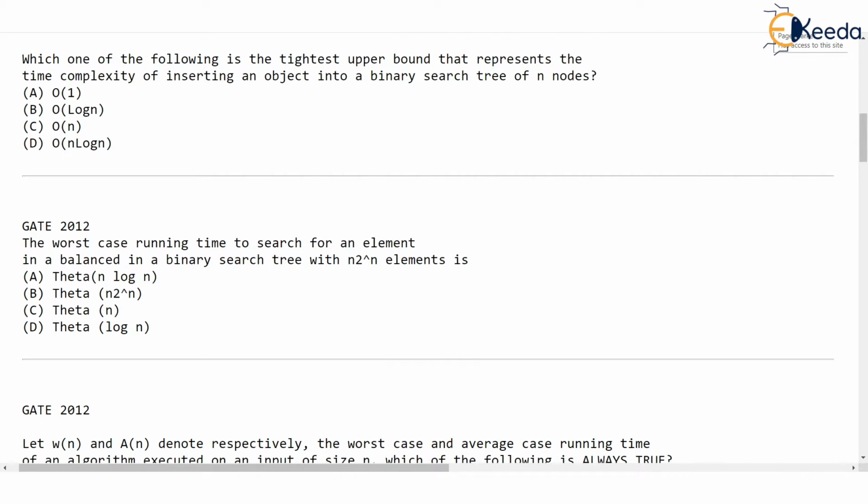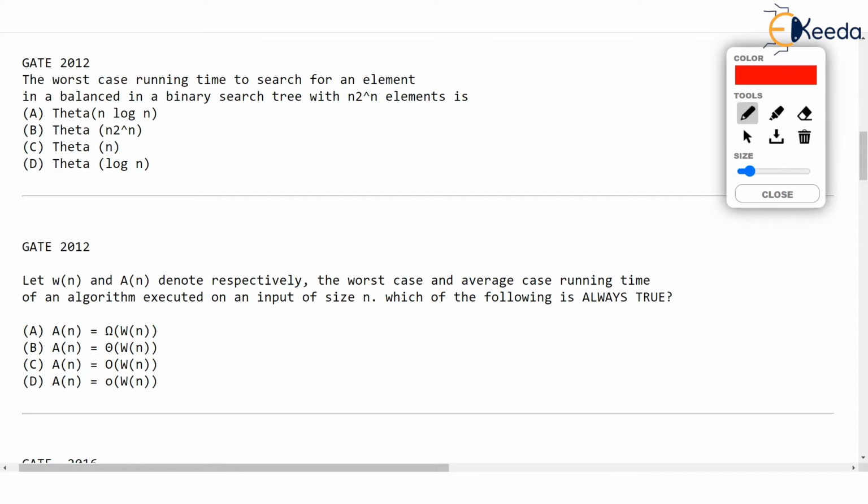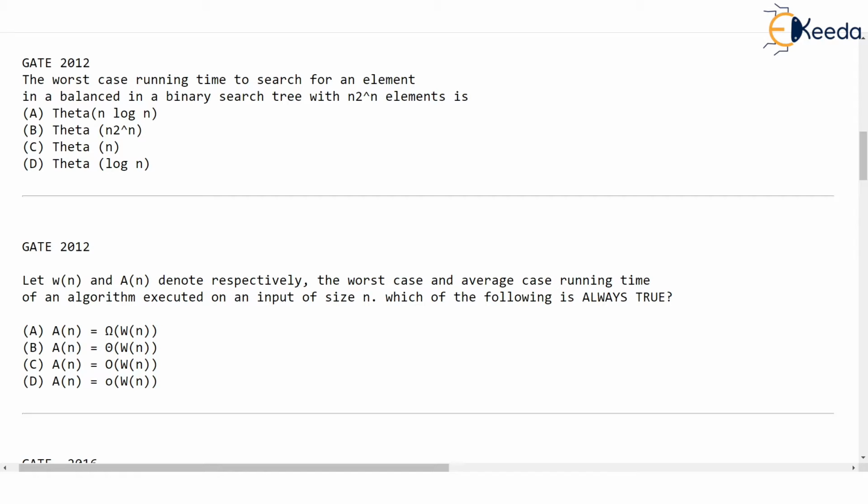Okay, now let's see the GATE 2012 question. Oh, very interesting. What they are asking is, what is the worst case running time to search for an element in a balanced binary tree with n times 2 raised to n elements? You just check this. The number of elements in that binary tree is n multiplied by 2 raised to n.